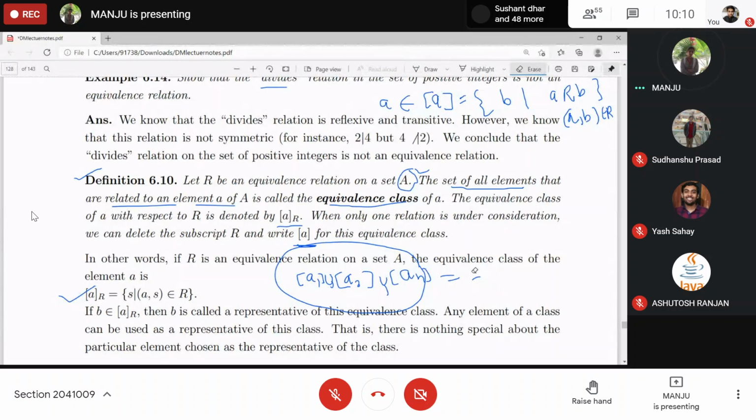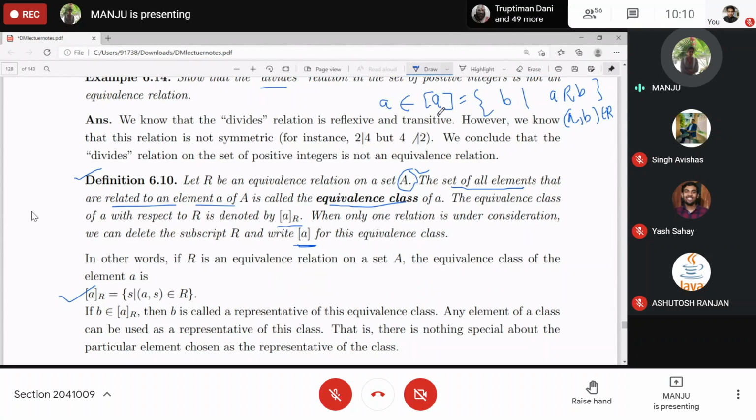Now any two equivalence classes are either the same, meaning identical, or they are disjoint. And what do we mean by disjoint? If you have the equivalence class of A and the equivalence class of B, if A is related to B, then B will be present in the equivalence class of A, and if B is related to A, then A will be present in the equivalence class of B, right?